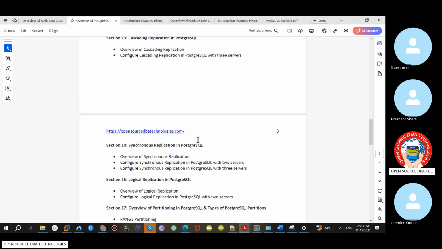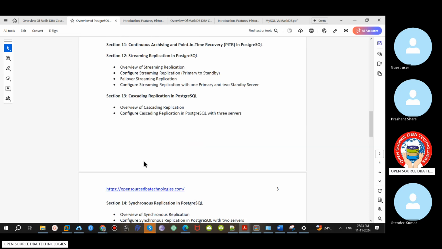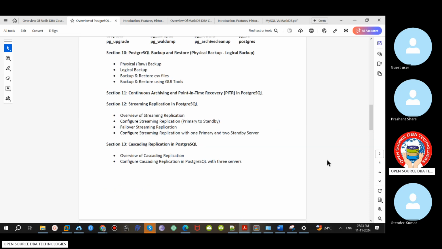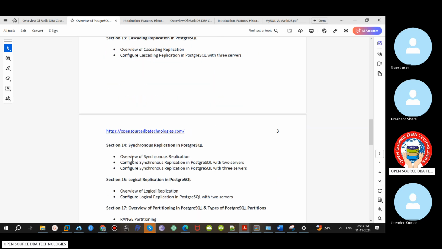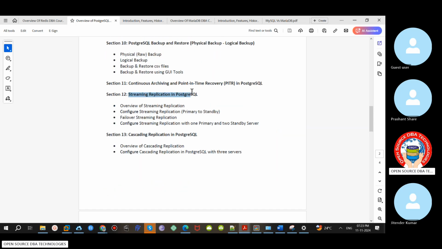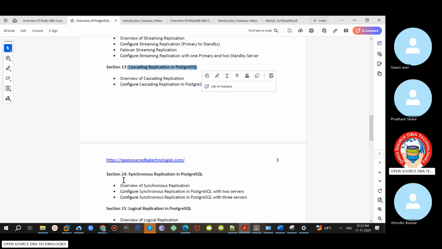In real time, nowadays everybody is moving to cloud, right? In cloud, they are not even going to use this kind of application. Most people will use standalone servers. Maybe you are from a different background, Oracle, SQL Server and all. Here you don't have concepts like clustering and sharding in PostgreSQL. It's very simple: streaming replication, cascading. Cascading, in real time, I'd say rare people are using. Synchronous also. Most of the time they will use streaming replication only. This is popular in the market. The other features are also there, but nobody is using them.